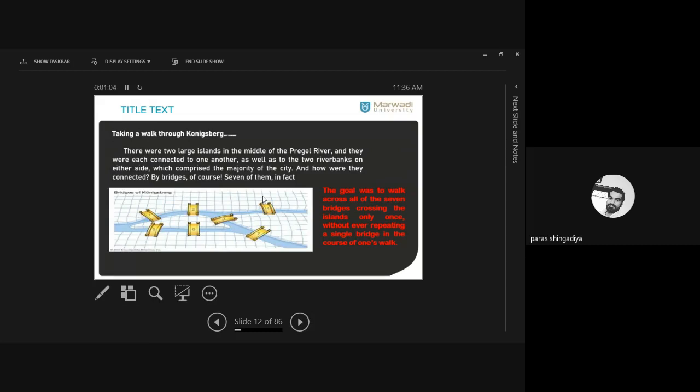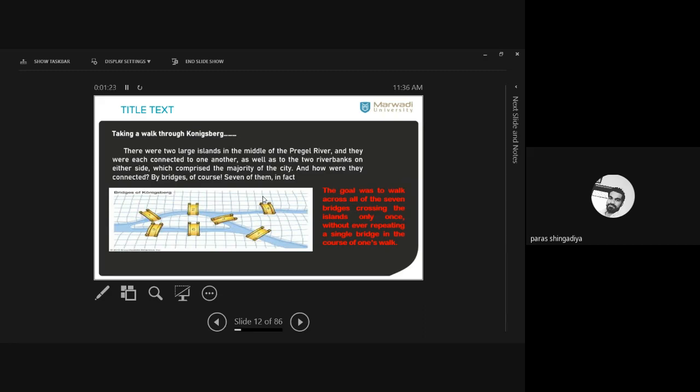Clear? And there is one river that passes across the city. Clear? And there are 7 bridges over the river. Now, what is our problem? The goal is we have to walk. Clear? We have to walk across all the 7 bridges.